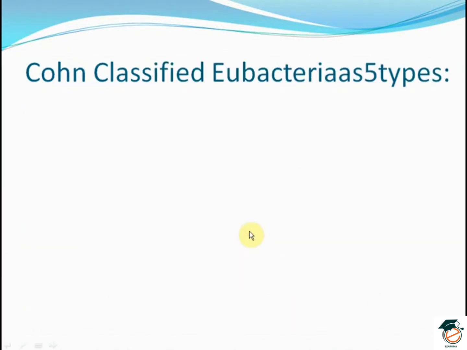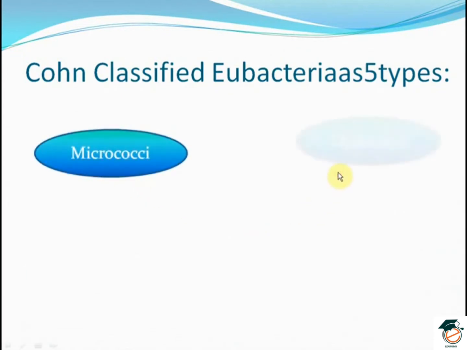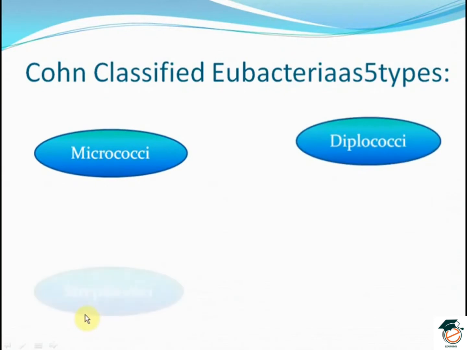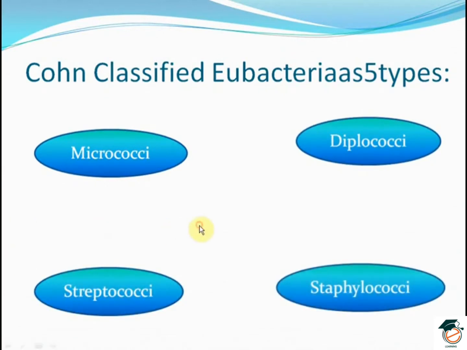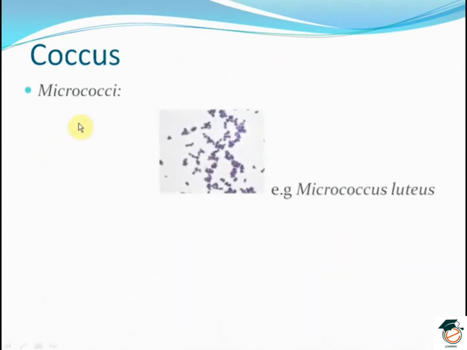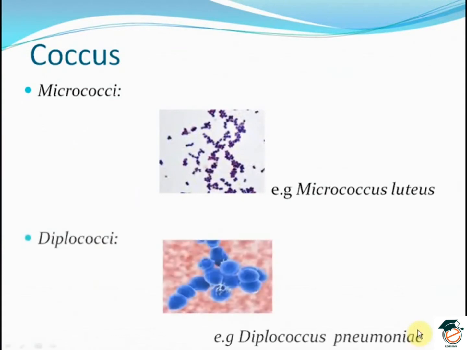Cohn classified eubacteria into 5 types: the micrococci, the diplococci, the streptococci, the staphylococci and the Sarcinae. Coming to the cocci, micrococci occur singly, example Micrococcus luteus. Diplococci are found in pairs, Diplococcus pneumoniae.